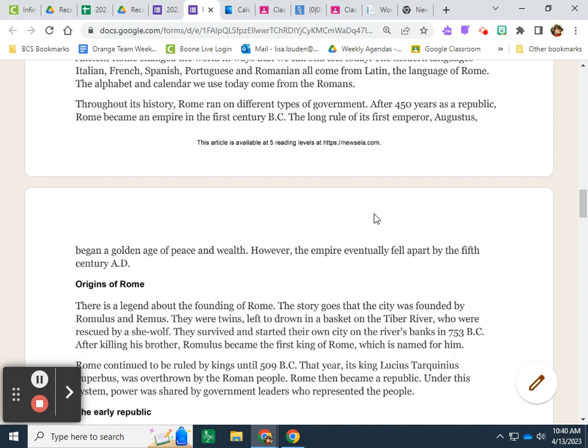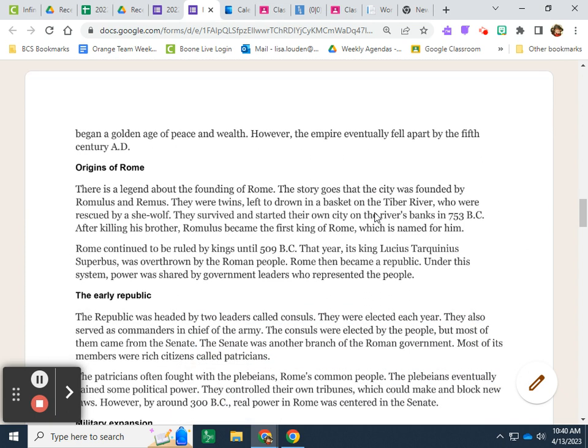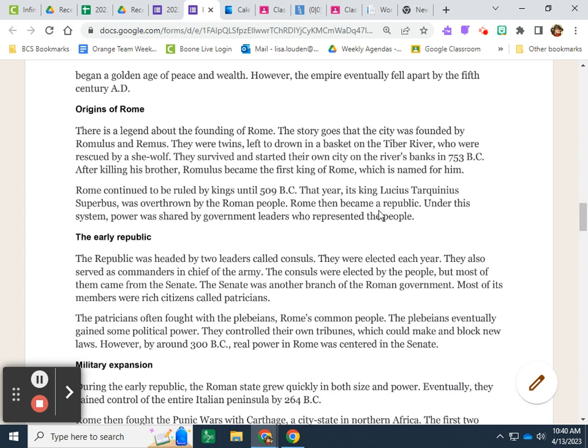Throughout its history, Rome ran on different types of government. After 450 years as a republic, Rome became an empire in the 1st century BC. The long rule of its first emperor, Augustus, began a golden age of peace and wealth. However, the empire eventually fell apart by the 5th century AD.